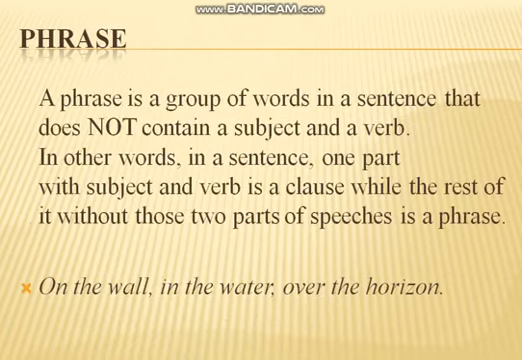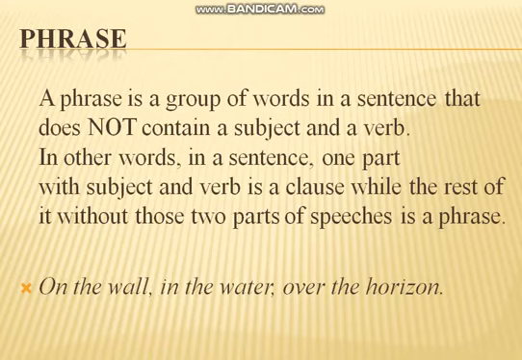Then we have phrase. Now what is a phrase? A phrase is a group of words in a sentence that does not contain a subject and a verb. As I have told you, a clause always has a subject and a verb, but a phrase does not contain a subject and a verb. In other words, in a sentence, one part with subject and verb is a clause, while the rest of it without those two parts of speech is a phrase.